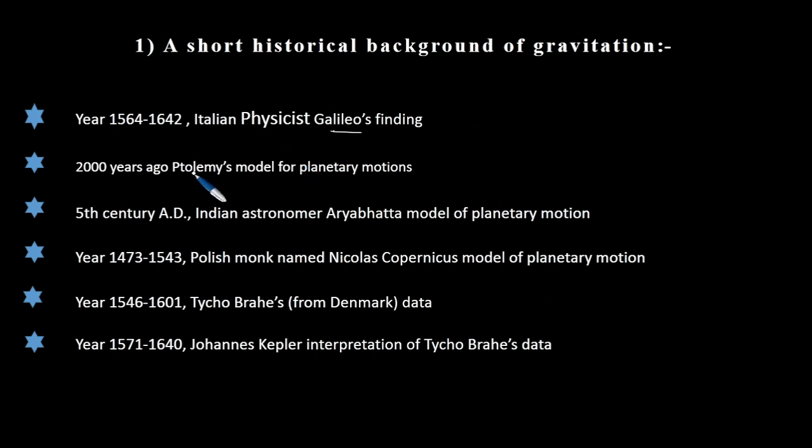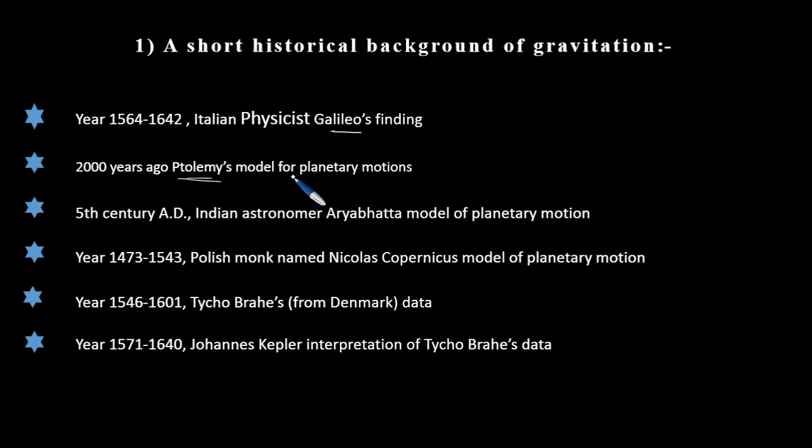Then comes Ptolemy. What was Ptolemy's contribution? In his observations regarding the motion of the planets and the stars, he was the first person to give a geocentric model of planetary motion, which says the celestial objects, the stars, the sun and the planets all revolved around the Earth in a circular path. Although today we know the actual fact, at the time of Ptolemy, giving such a geocentric model of celestial motion was a good idea.